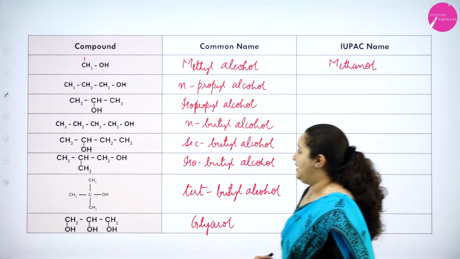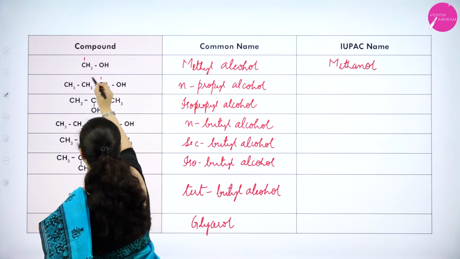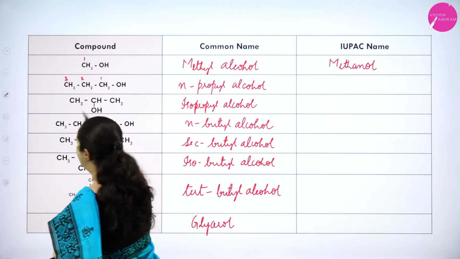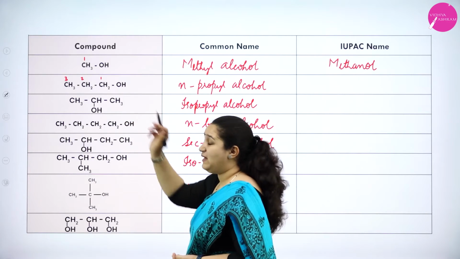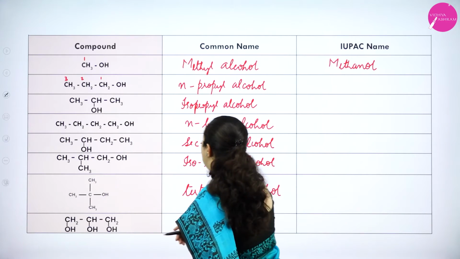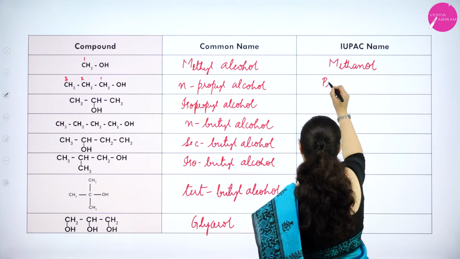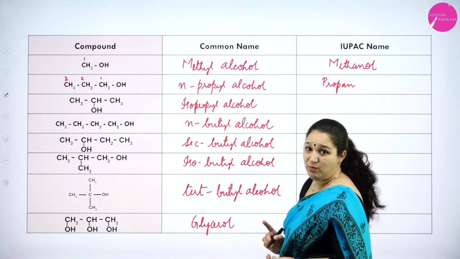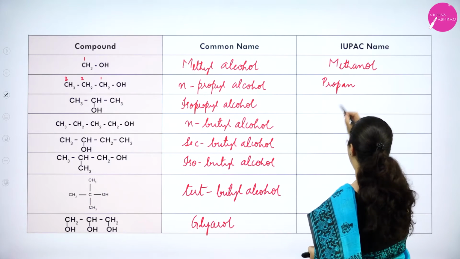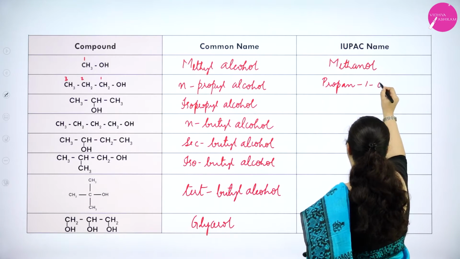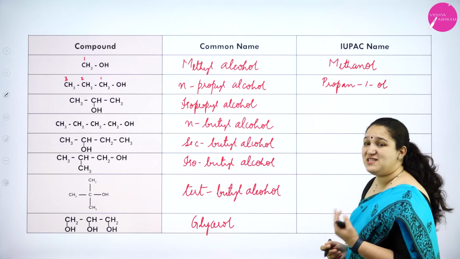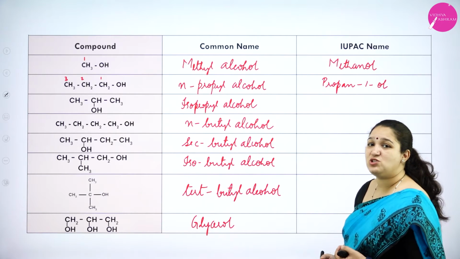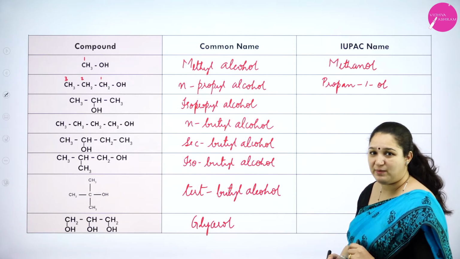Okay. Next one you see 1, 2, 3. 3 carbon atoms. First carbon atom OH is attached. So it is prop. An, because all are single bonds between the carbon atoms. So it's propan-1-ol. Or I can just write propanol. It is understood that it is attached to the first carbon atom.